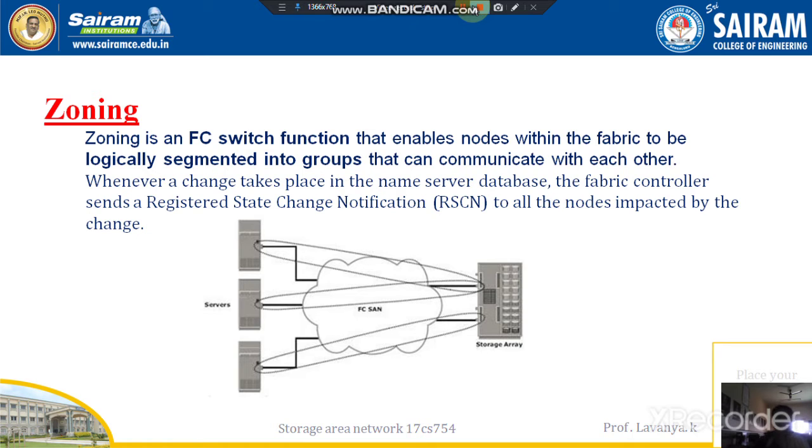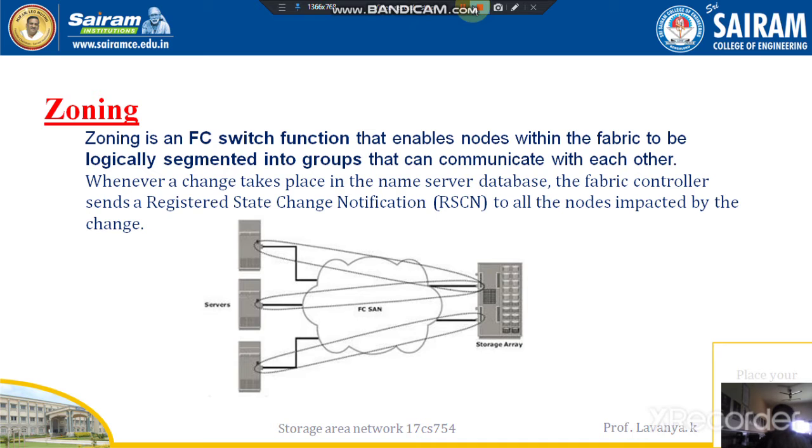I am repeating the zoning method. The zoning method is a Fibre Channel switch function that enables the nodes within the network to be logically segmented into groups. Those groups can communicate with each other. This is the zoning definition.